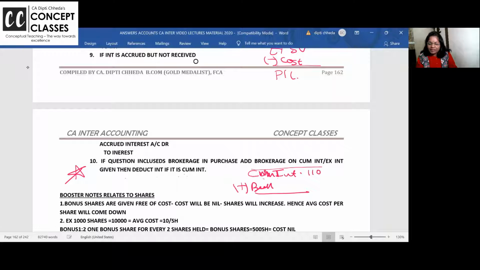Suppose cum interest value is 1,10,000. Add 1% brokerage, 1,100. And then you minus the interest, that is 10,000. I hope you are getting it, in 1,10,000, 10,000 is interest. So if brokerage is given, 1% brokerage, add it to the cum interest or ex interest value given. Add brokerage first and then minus interest. If you minus interest first and then add brokerage, the answer will differ. You will not get marks.